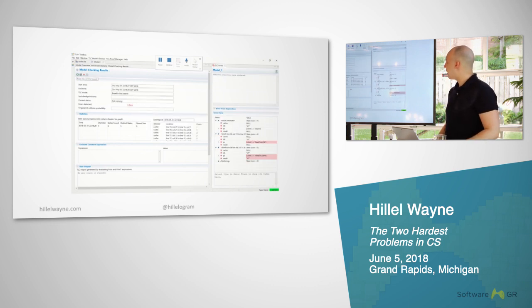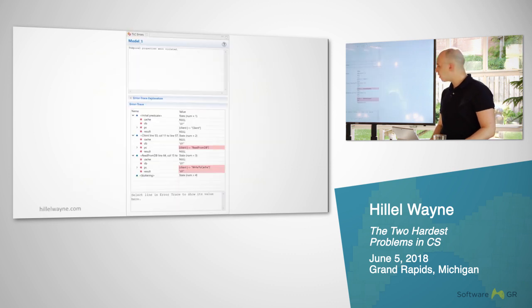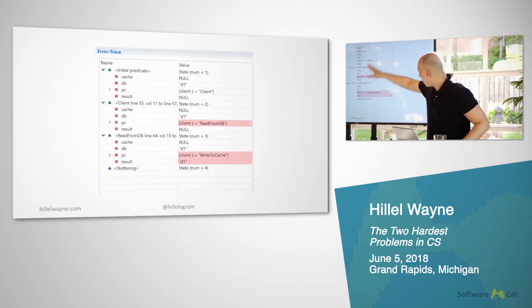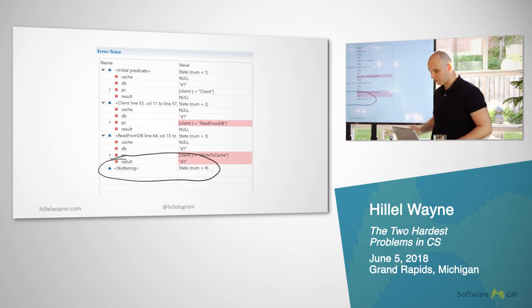Now this thing popped up. This said that it was able to find out that we're wrong. This is actually broken. We cannot guarantee in our existing spec that we will always eventually sync the cache and the database. It also gives us this thing called the error trace, which shows, starting from the very initial possible states, and there can be as many initial states as we want, everything that has to happen that leads to this breaking. In this zoomed in view, you can see first it goes to read from DB, and then it gets the result, and then it does this thing called stutter.